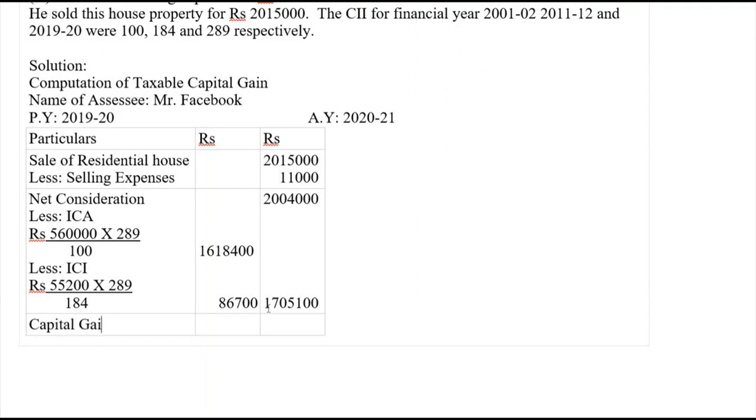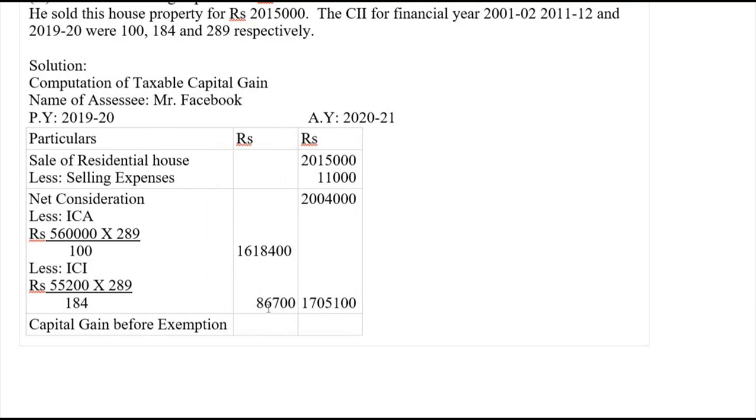So the difference here is capital gain before exemption. So it will be 2,98,900. There are no exemptions which are claimed here. So let me write here less exemption.